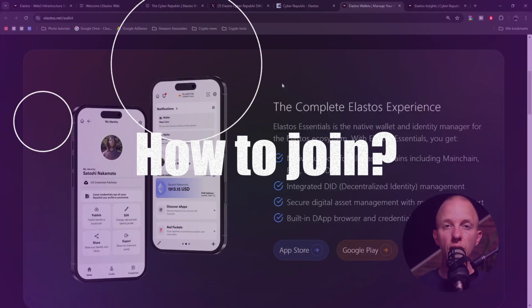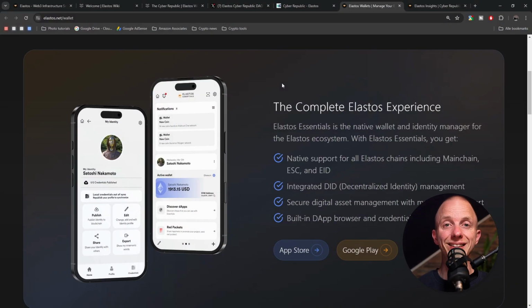Now, if you want to know how to join, first you need to install the Essentials wallet and create a decentralized ID. It takes about 2 minutes to do so, it's very easy. Next, keep some ELA in the wallet. 1 coin equals 1 vote. Browse the live proposals so you see what the community is discussing right now.